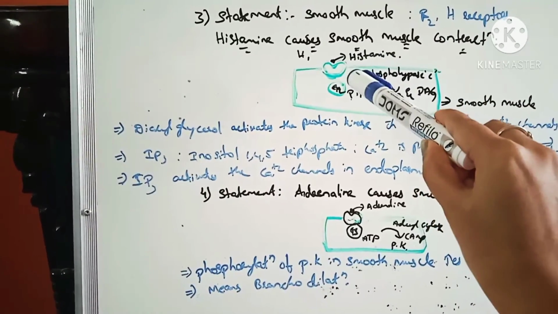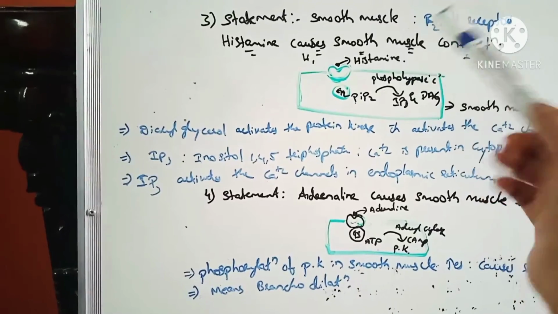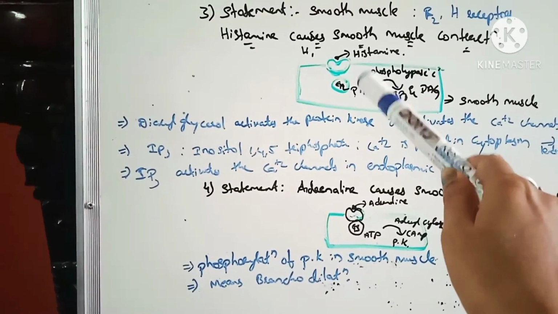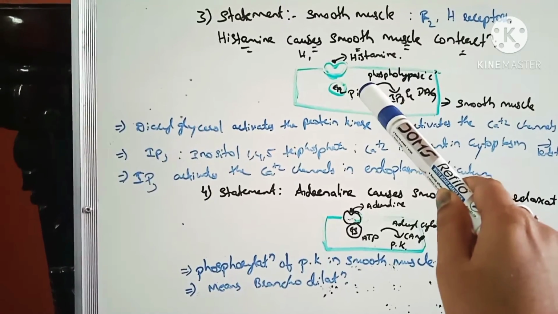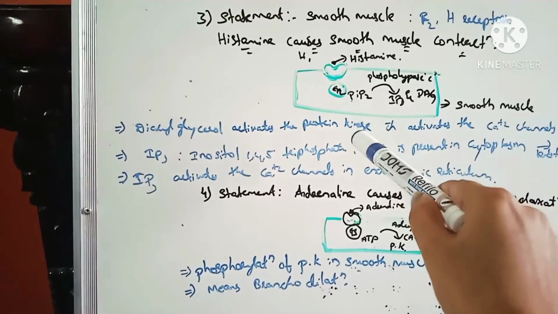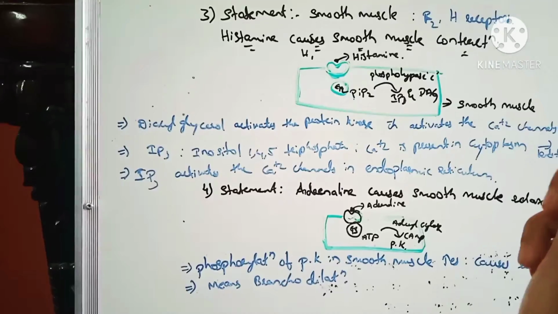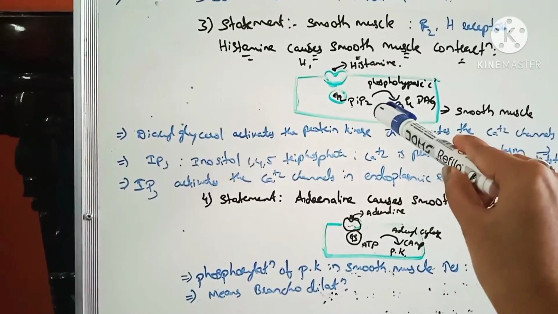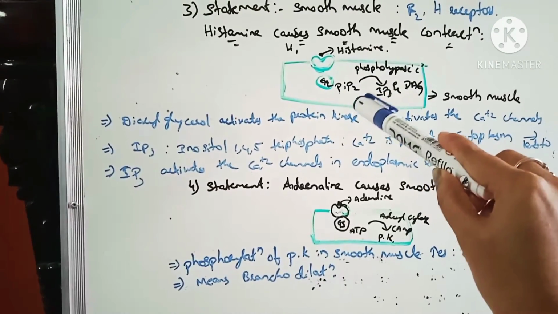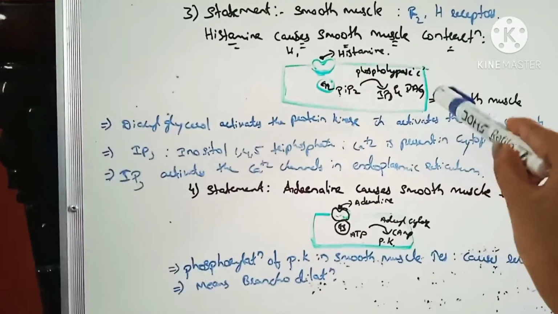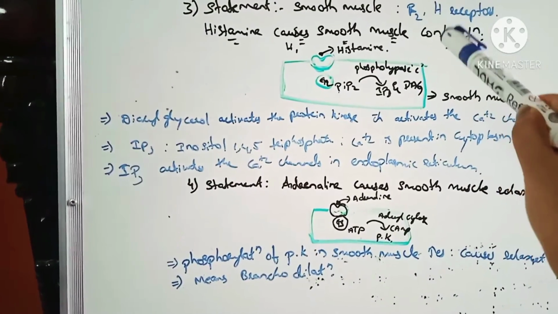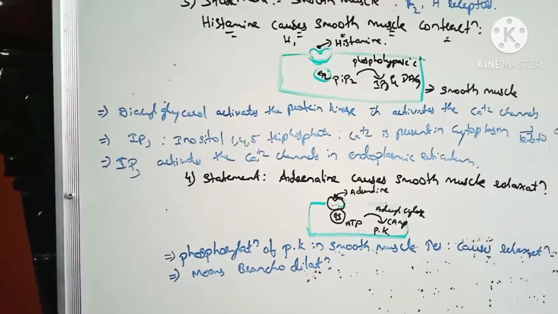The agonist histamine binds with the receptors. Here the Gq means guanine. The conversion of PIP2 into IP3 and DAG occurs through the phospholipase C enzyme.